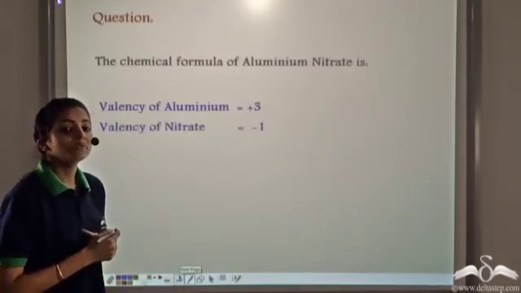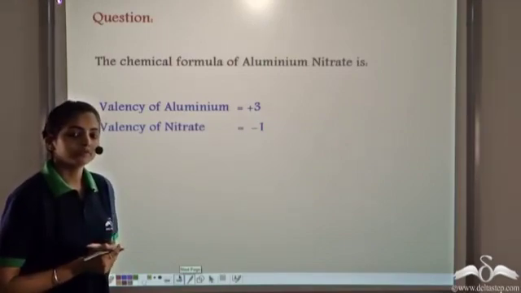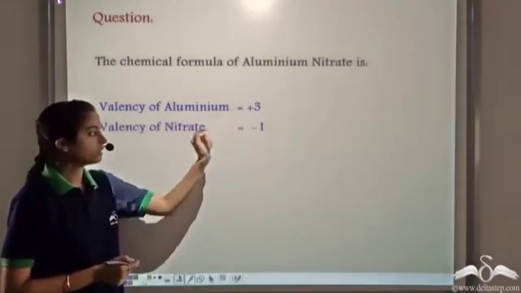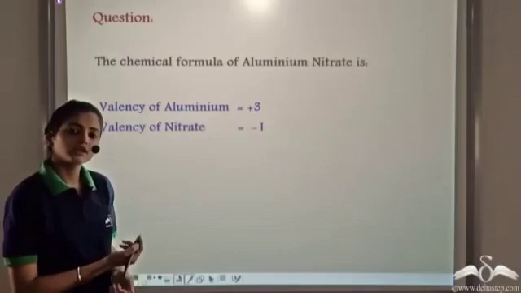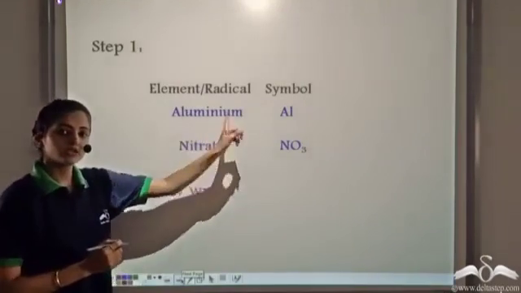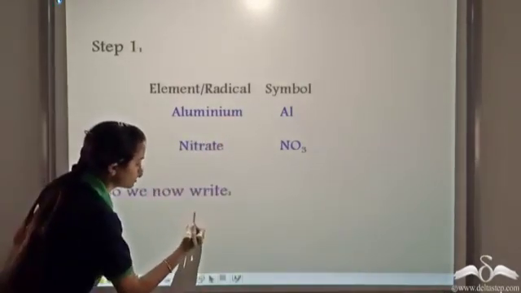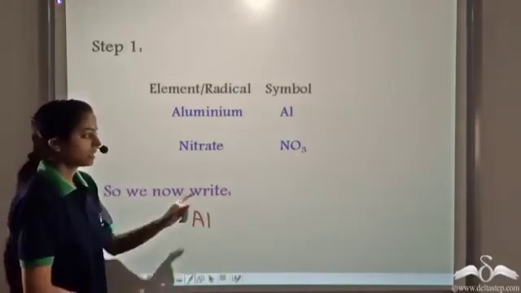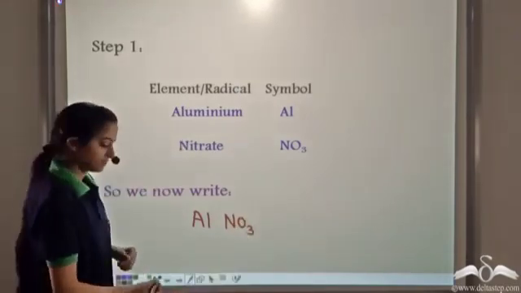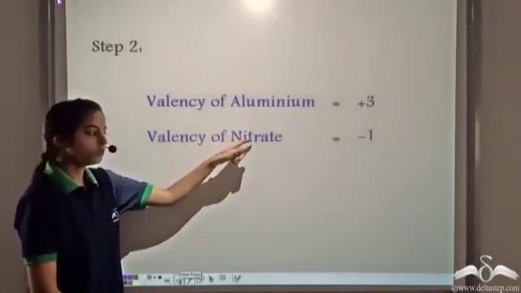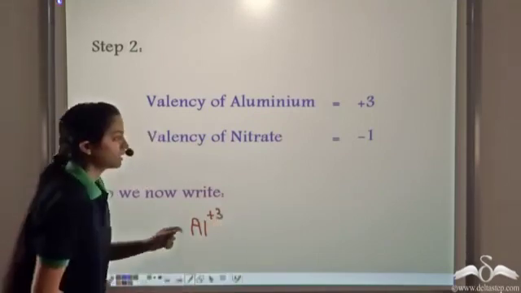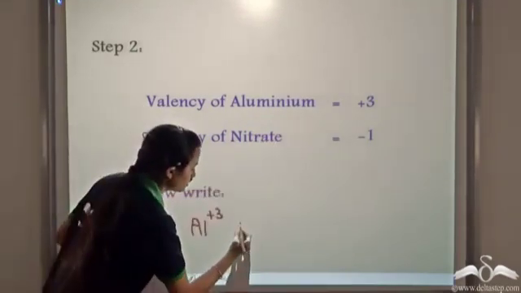So we have a compound, aluminium nitrate. What is the formula of this compound? We are given the valencies. The valency of aluminium is +3 and the valency of nitrate is -1. So now let's try to find the formula of this compound. We first write the symbols. Let's write the symbol of aluminium and then the symbol of nitrate. We know the valencies of the two. The valency of aluminium is +3 and the valency of nitrate is -1.